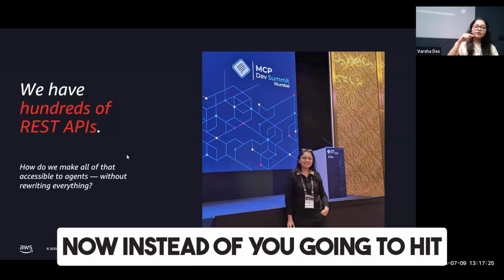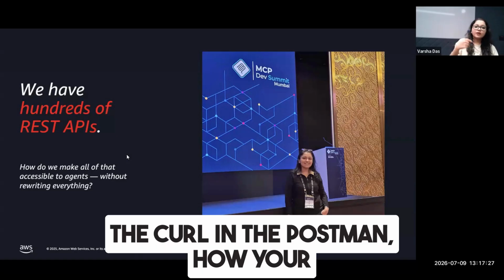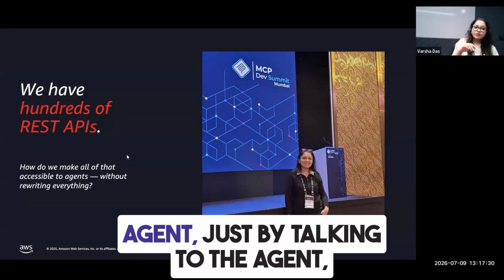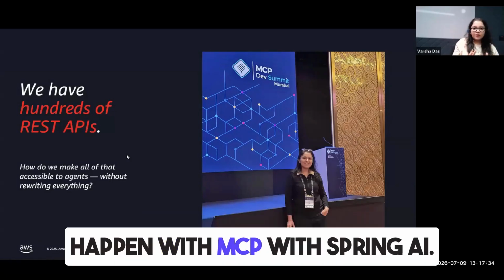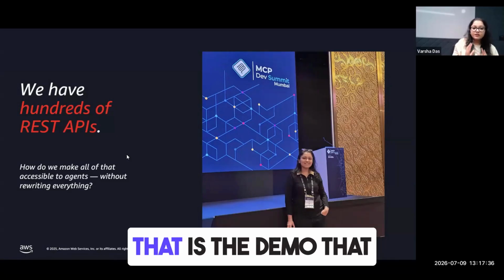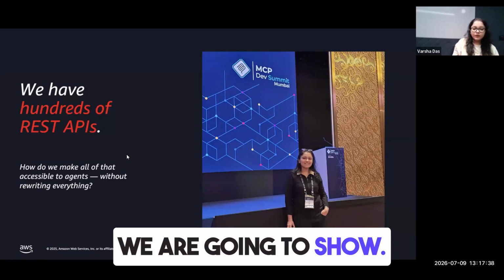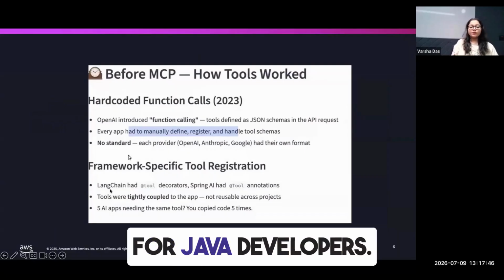Now, instead of you going to hit the curl in the Postman, just by talking to the agent, you can actually make the same thing happen with MCP, with Spring AI. That is the demo that we are going to show. Right now we are talking about the mental model for Java developers. So